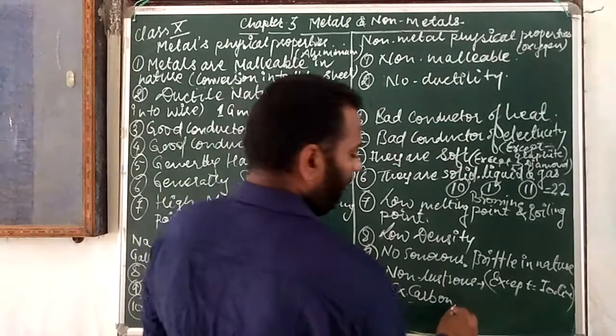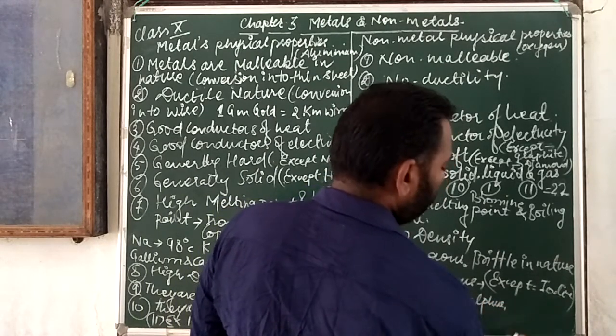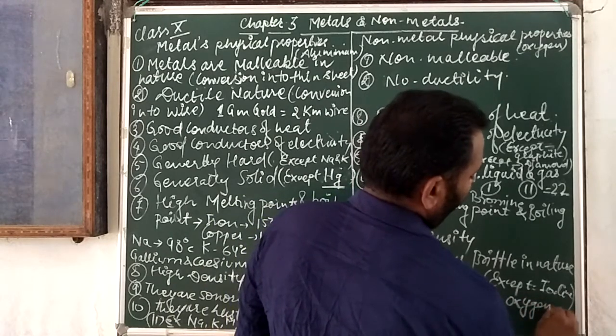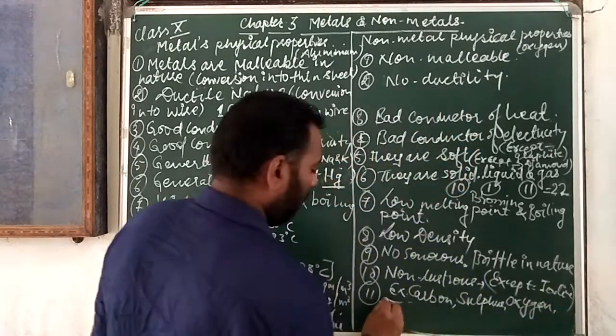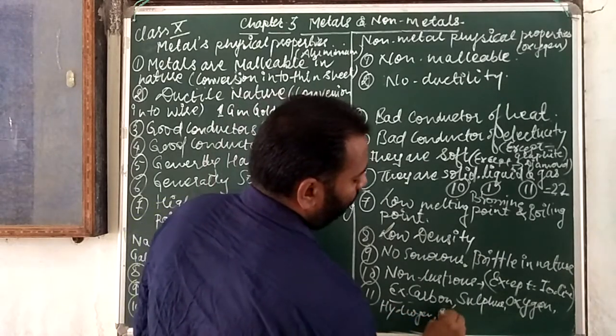And here it is sulfur. Many different colors can be found here. Oxygen, hydrogen, bromine.